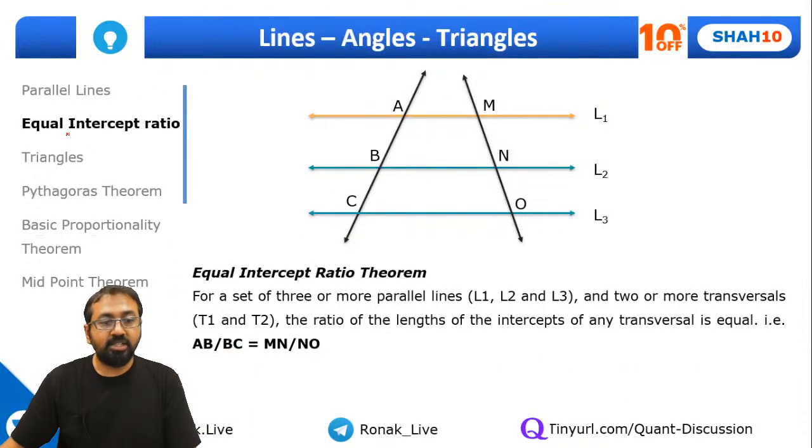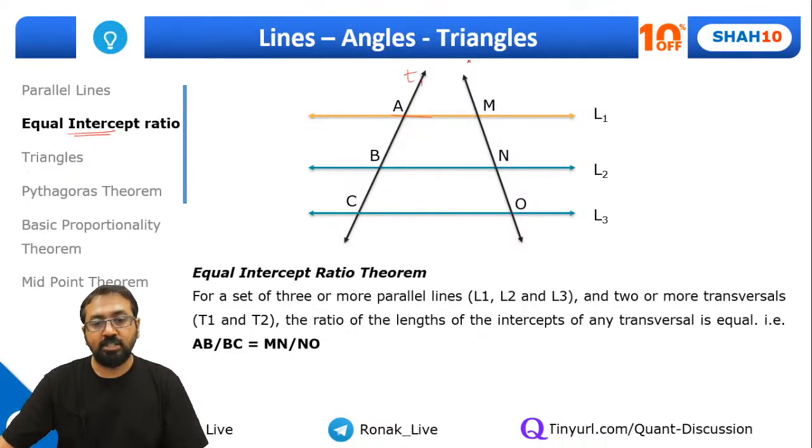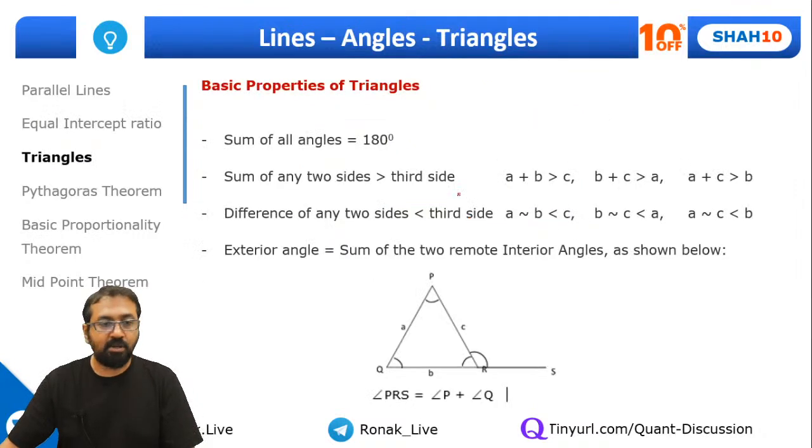We also had discussed this equal intercept ratio theorem. That means if there are 3 parallel lines and there are 2 transversals, let's call them T1, T2, then the ratio of AB and BC will be the same as the ratio of MN and NO. So this is the equal intercept ratio theorem.